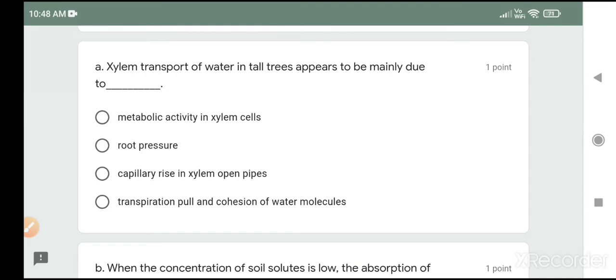First of all, just keep in your mind that whenever you are doing MCQ, don't always go for the right answer. First try to find out the 3 wrong answers. Then only you will be able to choose the correct answer.